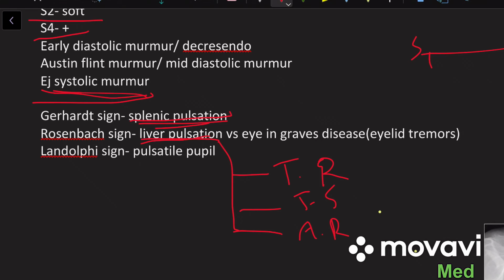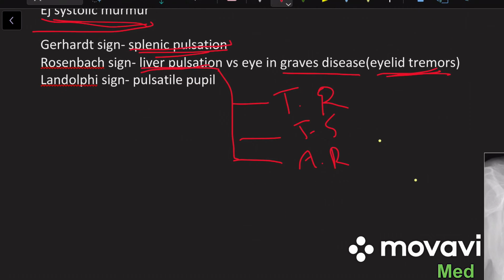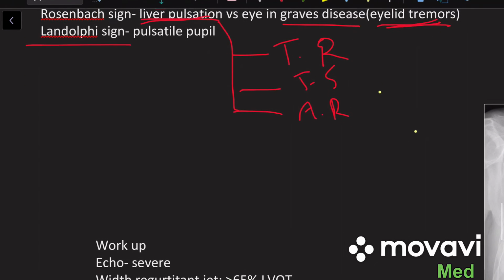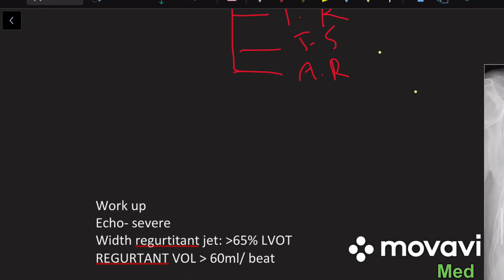And this should not be confused with the Rosenbach sign of the eye. Rosenbach sign of the eye is seen in Graves' disease, where we have a tremor of the eyelids. Then another rare finding is Landolfi sign, which means there is a pulsation in the pupil. Usually this sign appears later in the disease. Now we have so much technology and advanced medical treatment that we cannot see these findings nowadays.